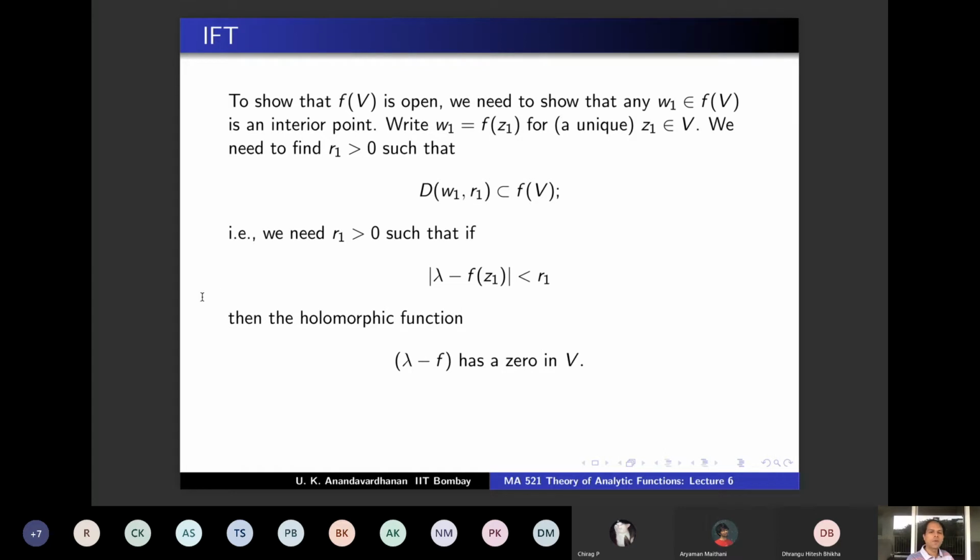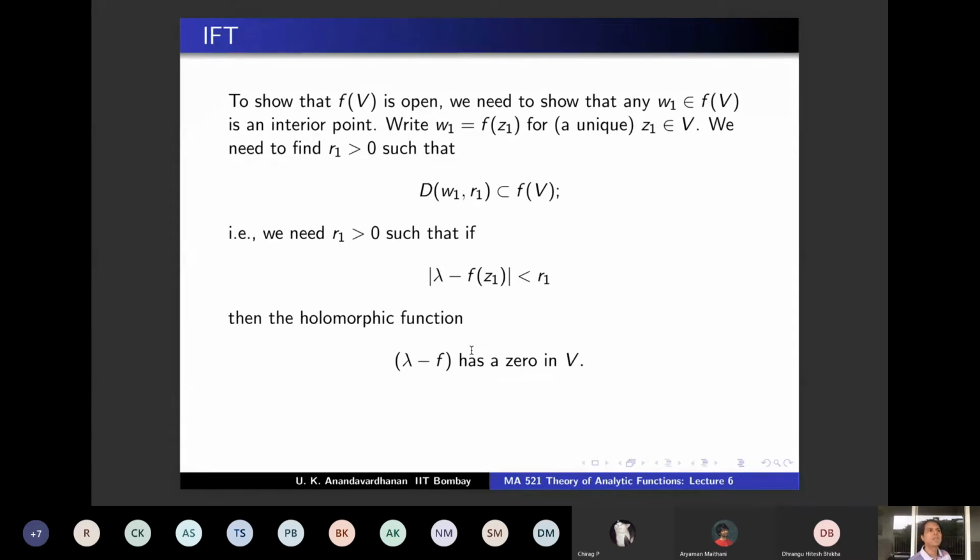And this is where MMT is going to play a role, because recall MMT says that if your holomorphic function has no 0, then there's a certain inequality: the minimum cannot be attained inside. So for the function λ − f, we are going to choose R1 so that λ − f attains a minimum inside a certain disk inside V.